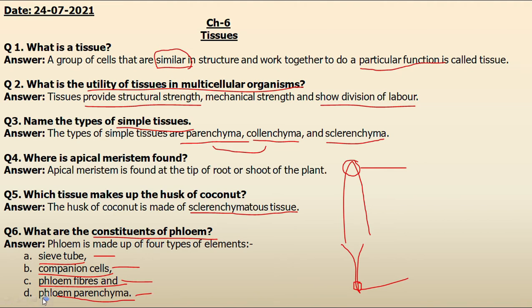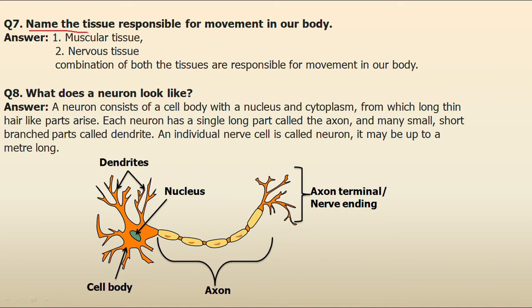Now your next question is, name the tissue which is responsible for movement in our body. So the answer is muscular and nervous tissues. Both are responsible for the movement in our body. Let's see how. Students, we know muscles are responsible for rhythmic contraction and relaxation. On the other hand, nervous tissue is responsible for communication.